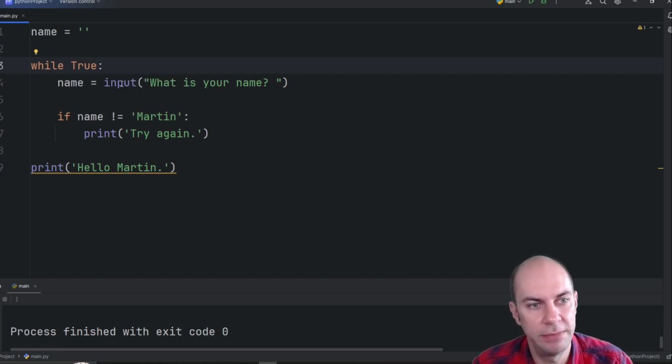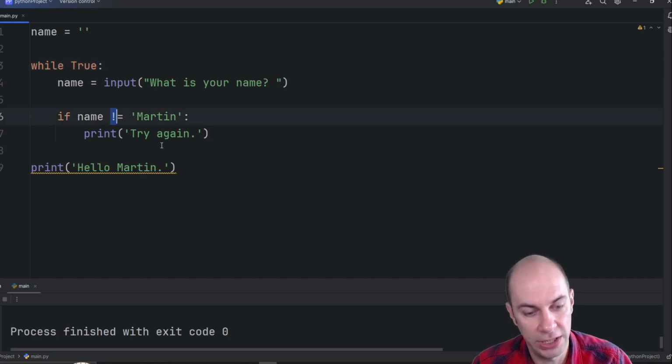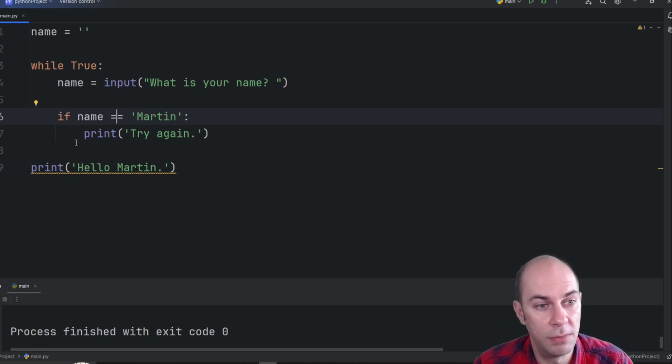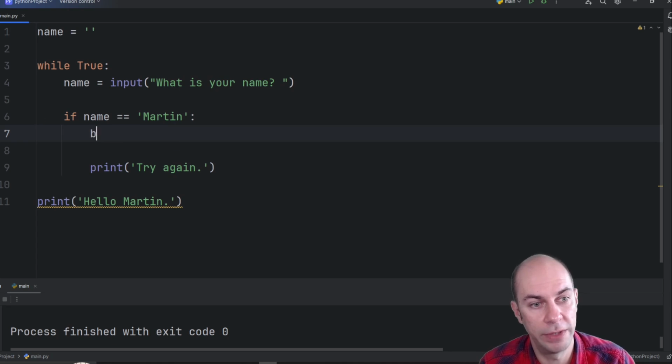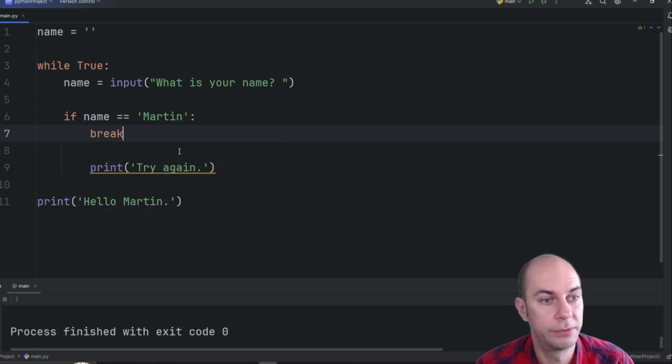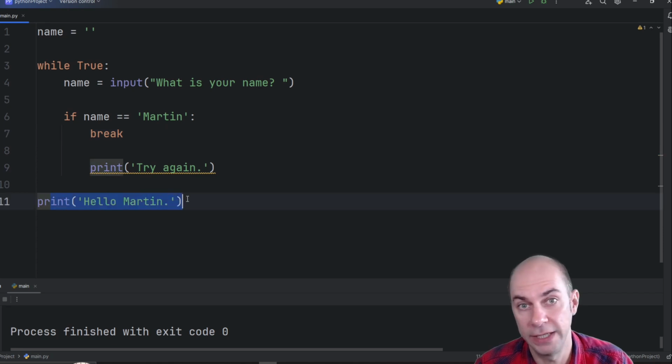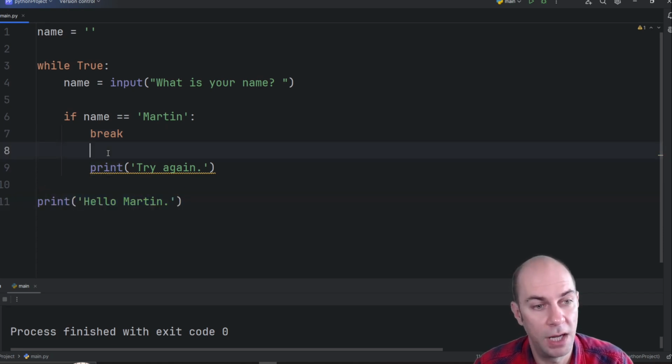So again, name is input, what is your name? That's not going to change. But this time we're going to say if name is actually equal to Martin, and instead of print try again, we are going to break out of the loop. So once we break out of the loop, we will end up at line 11, printing hello Martin.